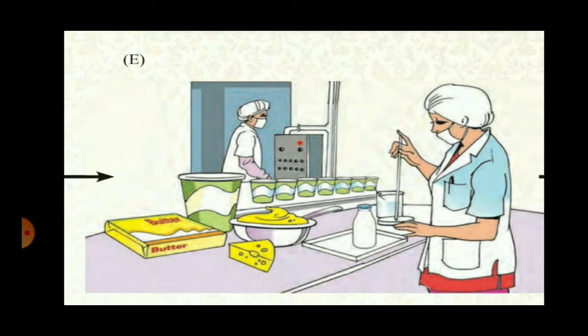They are tastier, they have enhanced quality, and they have a longer shelf life, as we call it. They are no more perishable now.